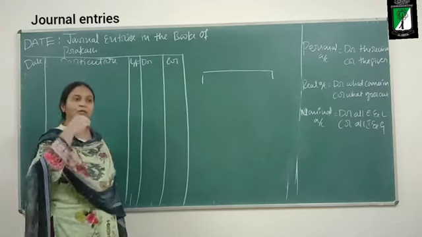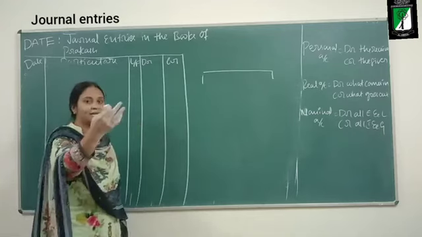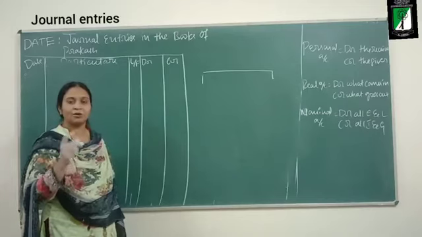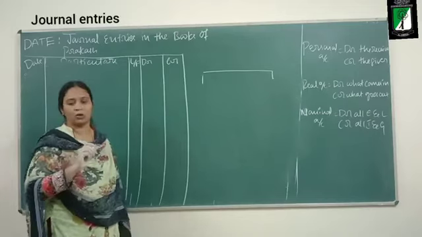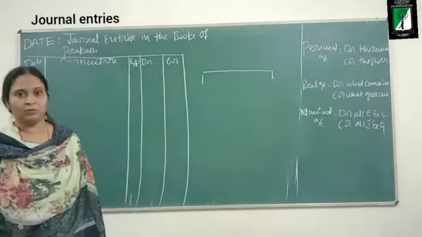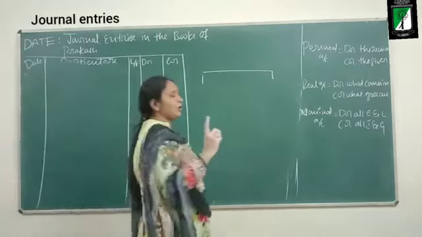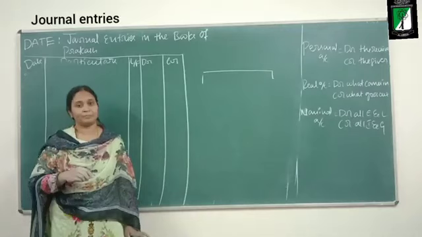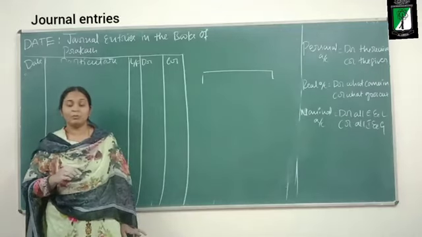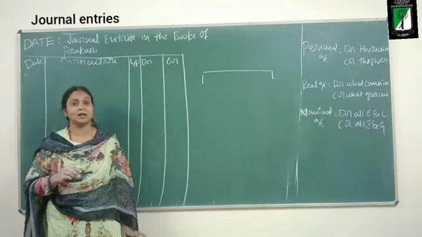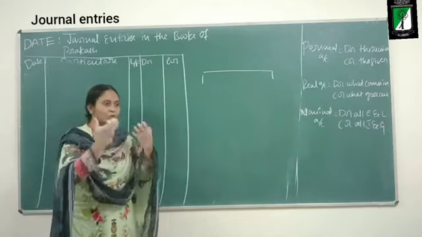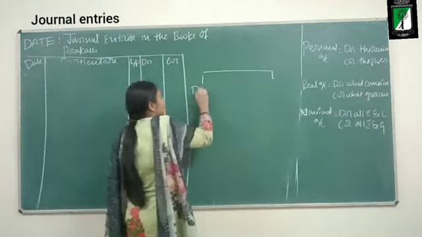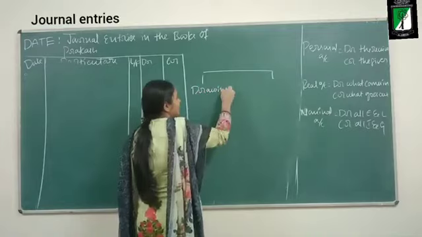Whenever the owner invests any assets into the business, we will open the capital account in the name of the owner. When he is withdrawing money out of the business, we will open the drawings account. When he is taking out cash or goods out of the business, it is called drawings. We will not write the name of the owner.